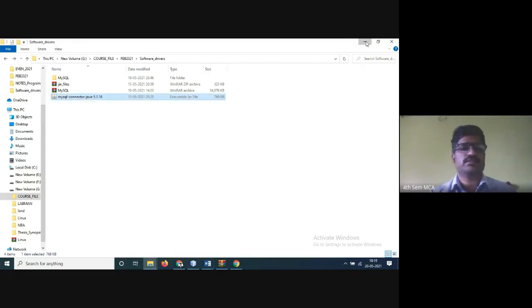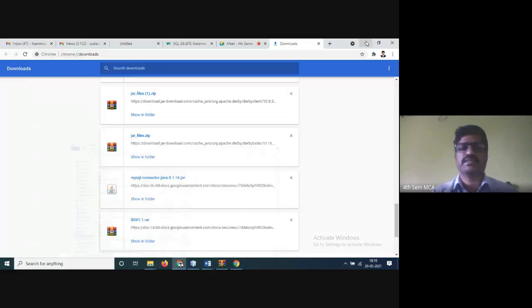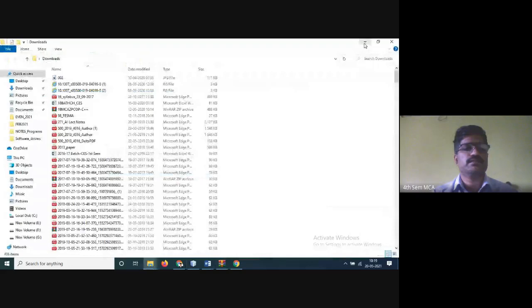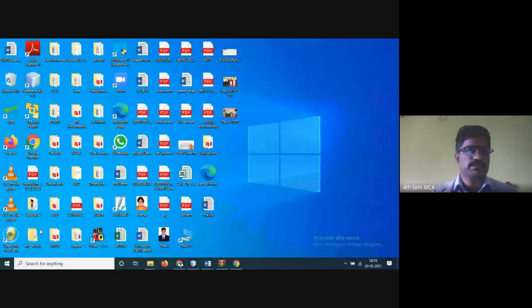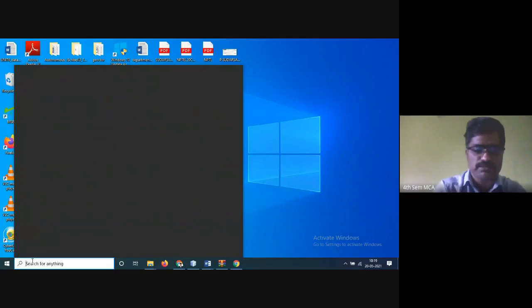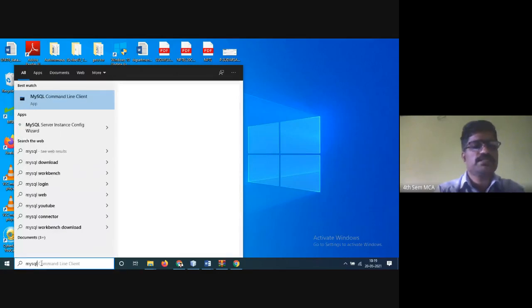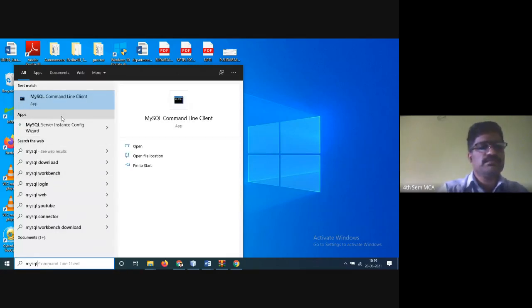Okay, so now minimize it. Minimize all these things. Here just type MySQL. Might be over, I hope. The MySQL instance configuration wizard is there.